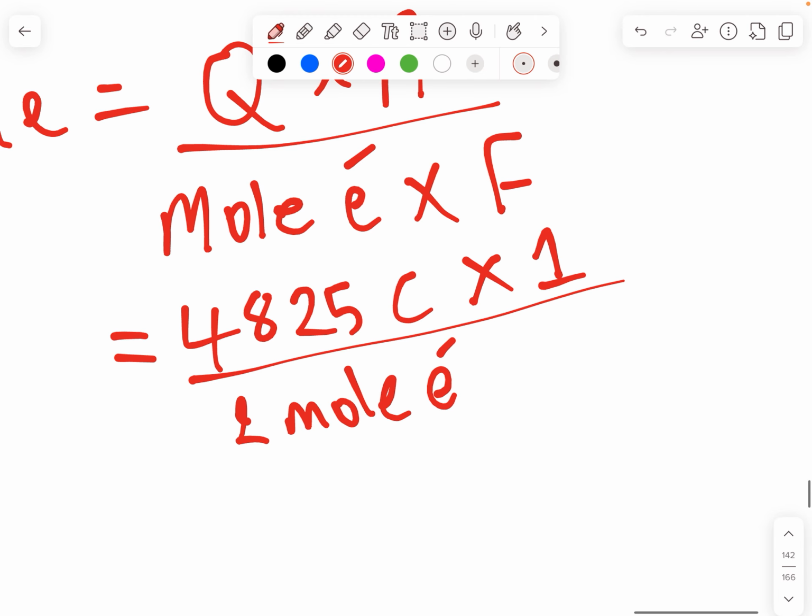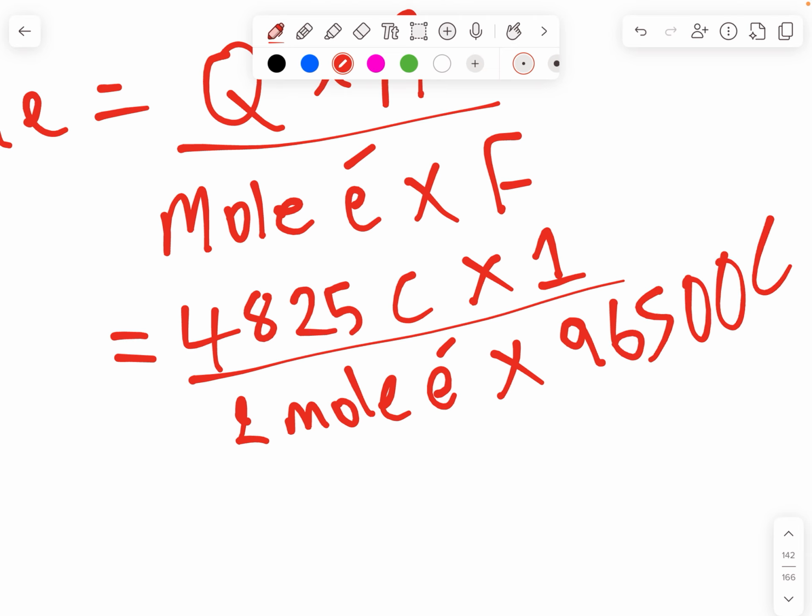Times Faraday's constant, which is 96,500 coulombs. And then when we do all of this, divided by 2 times 96,500, oh, I got a big number. Let me work this again. And please work this in brackets. 4,825 divided by, open bracket, 2 times 96,500, and my answer is 0.025 mole.